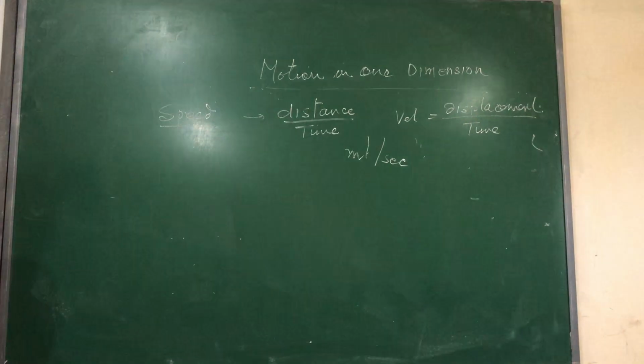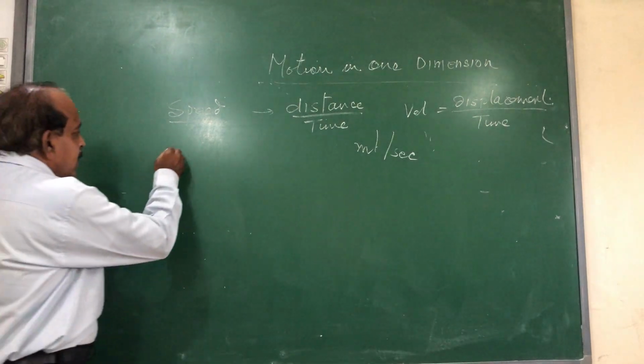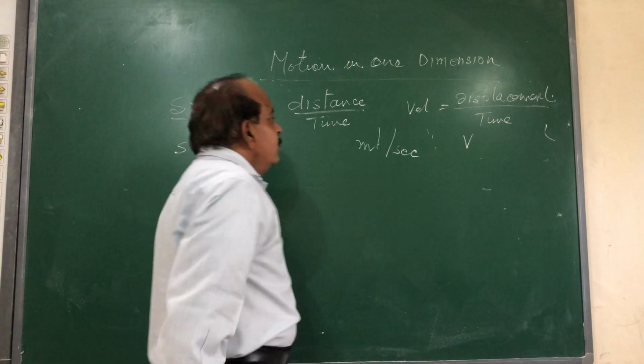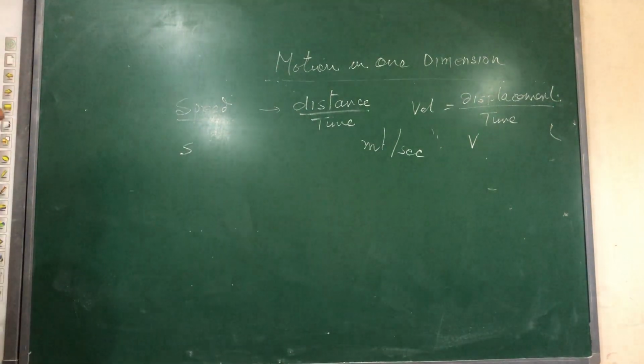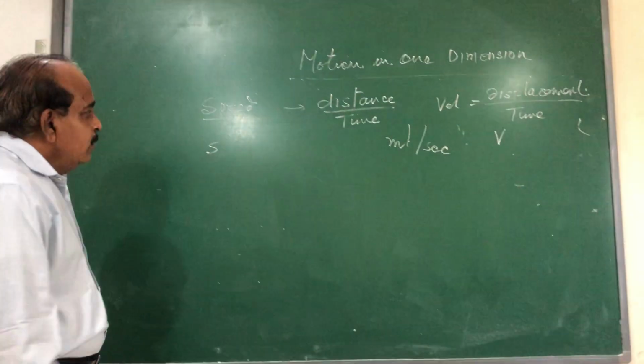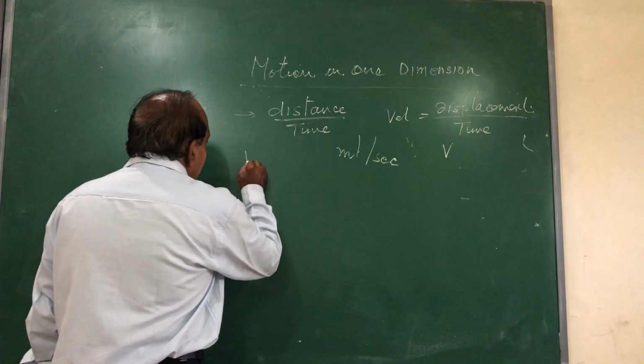Again we say speed is a scalar term while velocity is a vector term. Velocity can be 0, positive, or negative, while speed is always positive for a moving body. Now see, we can define the velocity in so many ways.